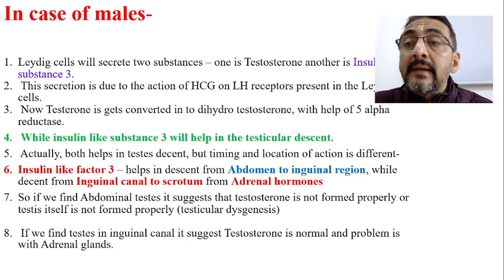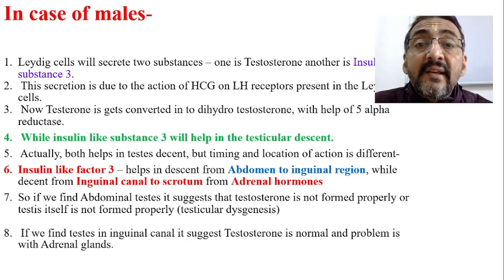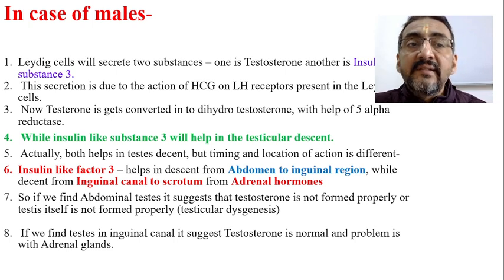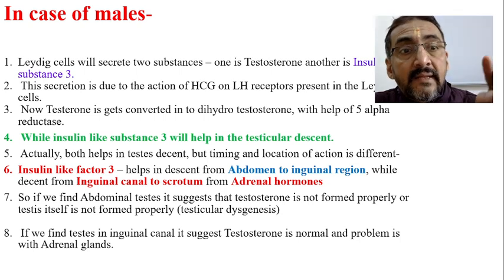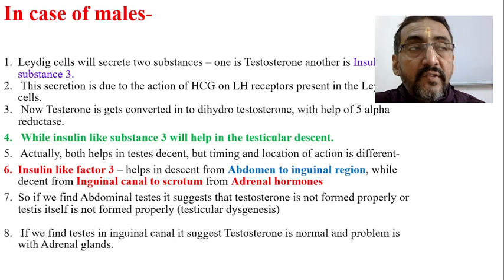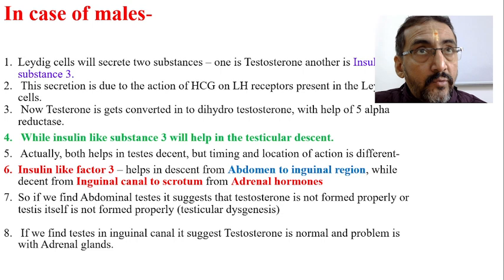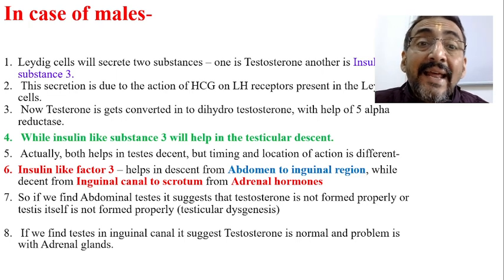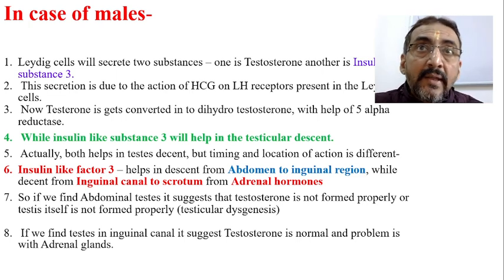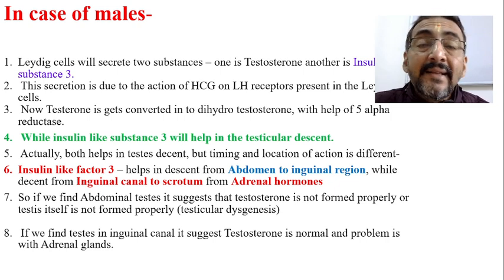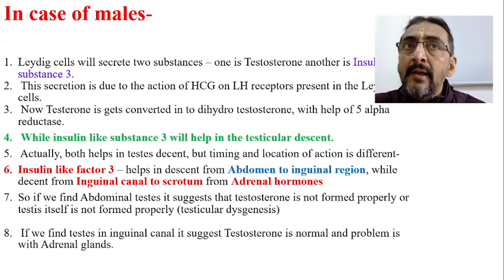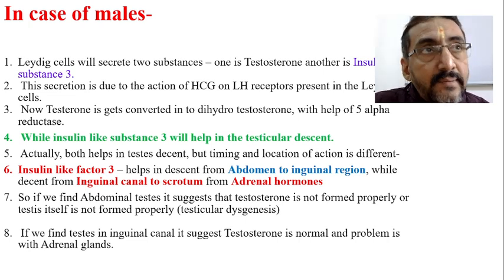Now, this secretion is due to the action of hCG on LH receptors present in the Leydig cells. How do these Leydig cells produce these two substances? Leydig cells produce these two hormones due to the action of hCG, human chorionic gonadotrophin hormone, on LH receptors, which are present on the cell membrane of the Leydig cells. Now, testosterone is produced, and insulin-like substance 3 is produced.